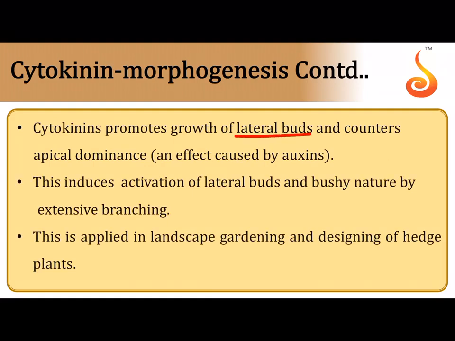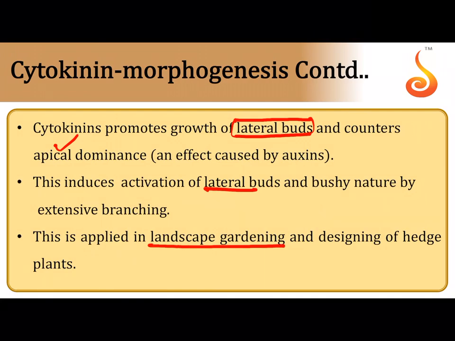It helps in growth of lateral buds, all the buds which are present along the sides in the angle of the branches, which are called the axillary buds. It helps in overcoming the apical dominance. We saw that the apical bud is the boss. Here it takes over the boss, and the lateral buds can grow when you spray the plant with cytokinin. They activate the lateral buds and they also help in growth of the plants laterally.